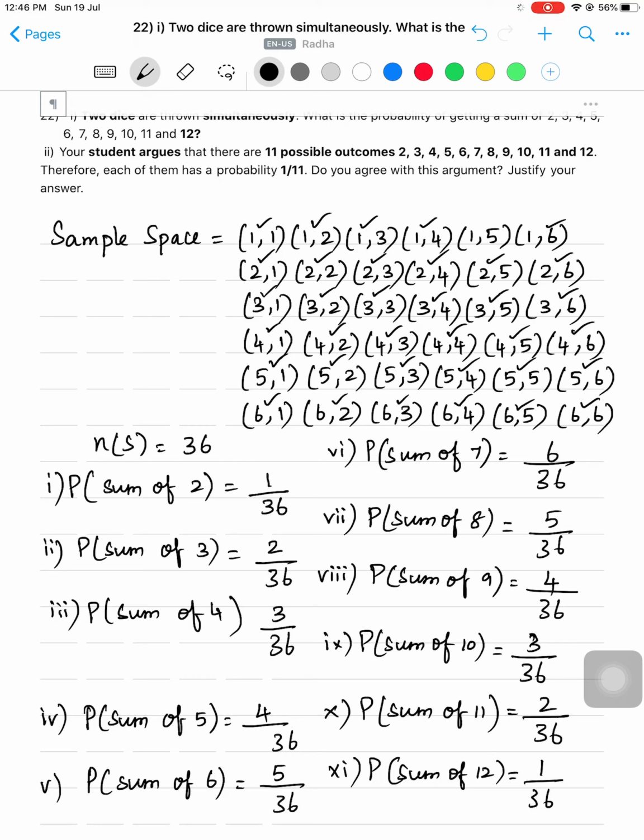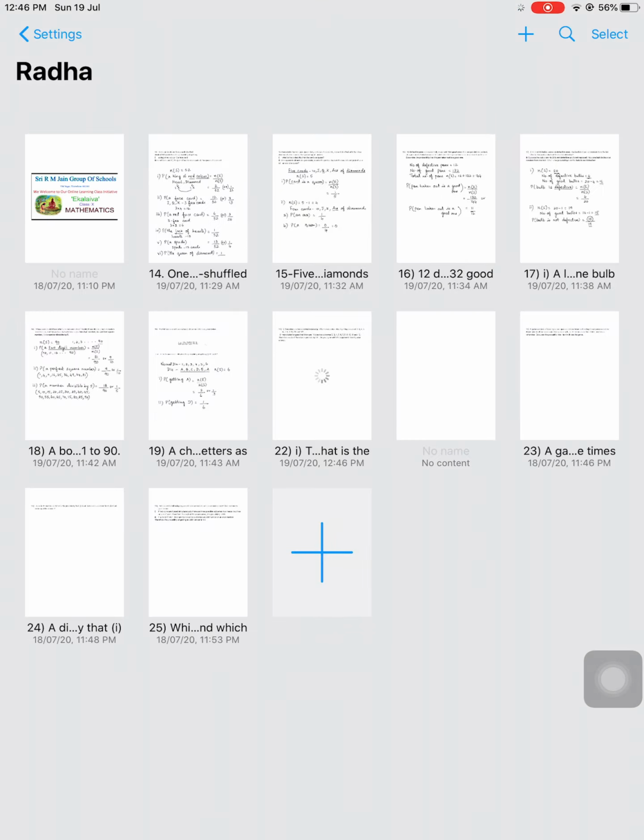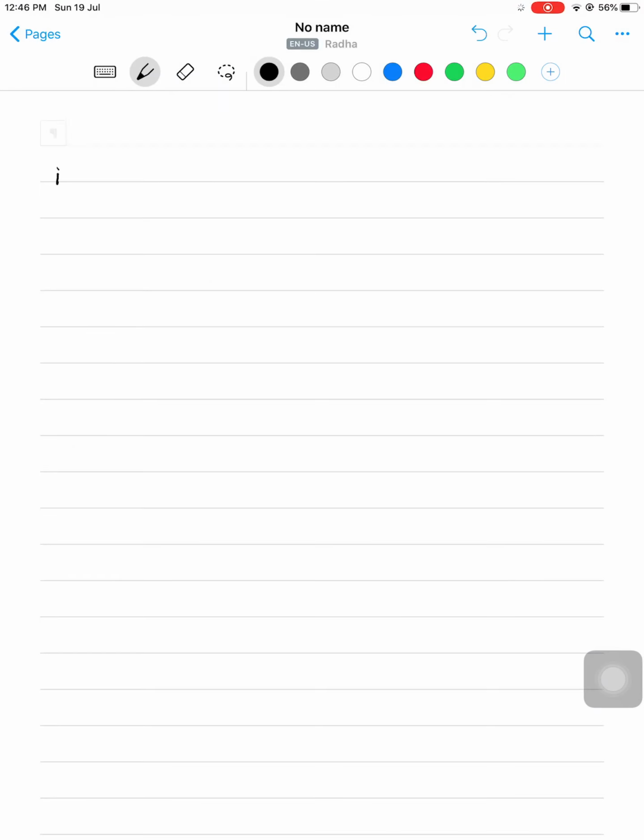So do you agree with this argument? What you should say? No, and you have to justify your answer. So why is the argument wrong? Let us discuss that. So what is the second part they are asking? Do you agree with this argument? No, because each of the outcomes is different. It is not equally likely.